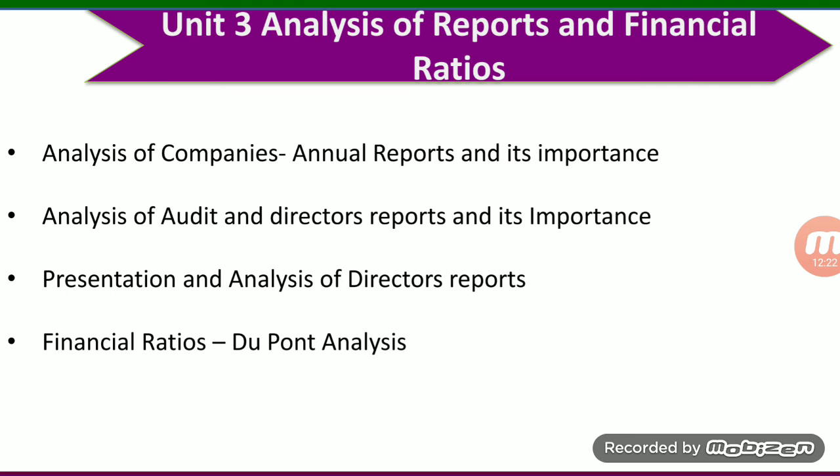Second thing is analysis of audit and director reports and its importance. Analysis of audit and director reports is very important. We have to learn what the important things in the audit and directors reports are.